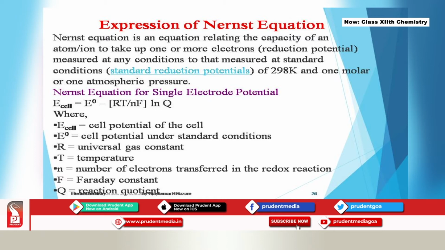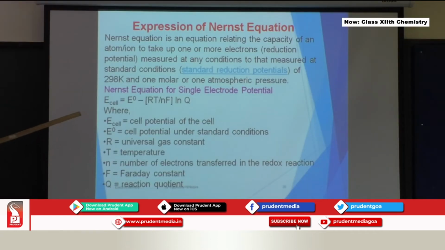So how is the Nernst equation for a single electrode potential expressed, when there is only one single electrode? E cell is equal to E naught minus RT upon nF ln Q. ln stands for the exponential form, and Q stands for the species that has undergone oxidation divided by reduction, where E cell is the cell potential, E naught is the cell potential under standard condition, R is the universal gas constant, T is the temperature, and n, very important, is the number of electrons transferred in the redox reaction or electrochemical reaction.